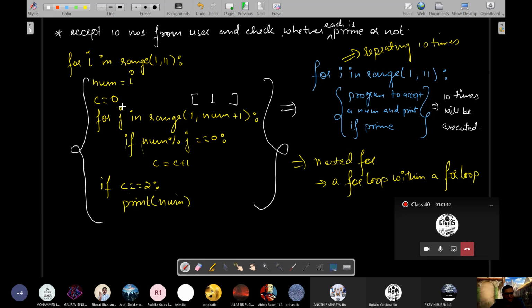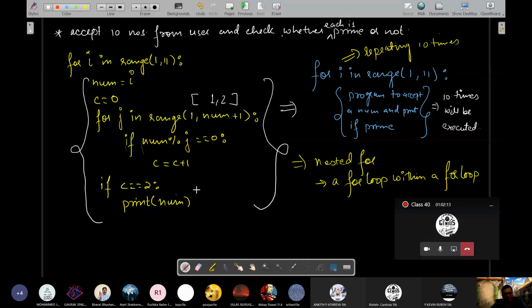So J will get how many values? 1. And then only 1 time it will run. Then it will do whatever it has to do. Then C it will check. Again it will come back. I becomes 2. Num also becomes 2. Then this range generates the value from 1 to 2. Then J varies from 1. First time J will become 1. Second time J will become 2. So 2 will be checked for how many factors it is having.